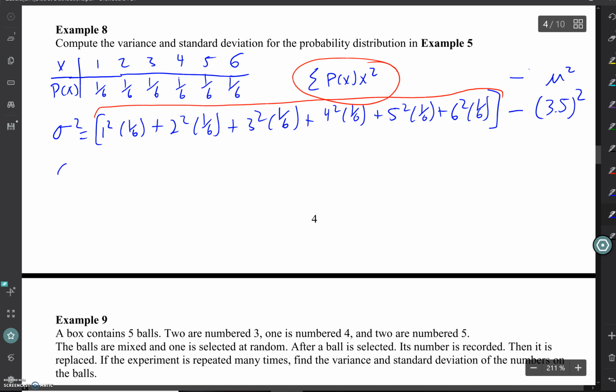And let's see what we come up with for this. Did anybody find the variance? Not quite. You should get around 2.9, depending on where you round. 2.92. So if I have the variance, how can I get the standard deviation?